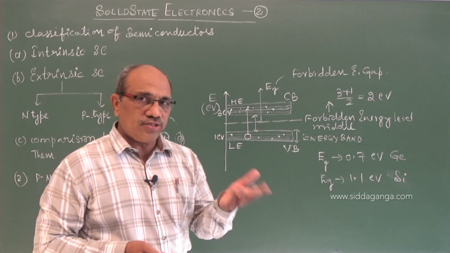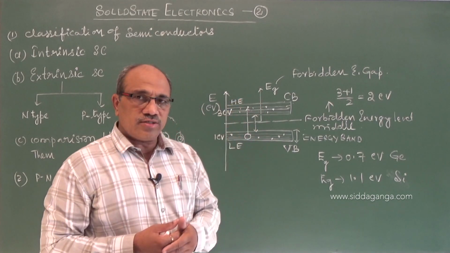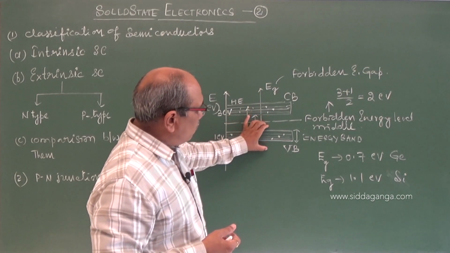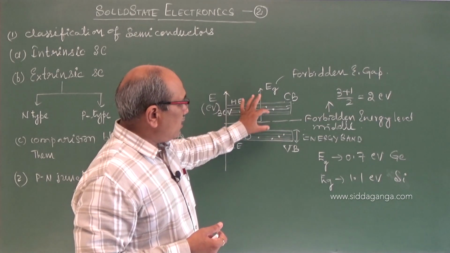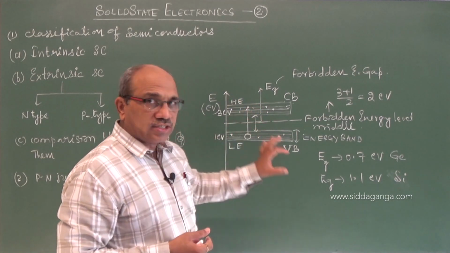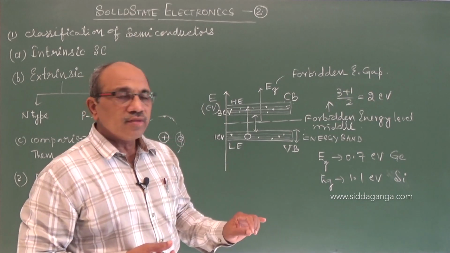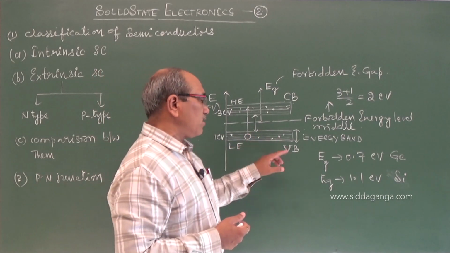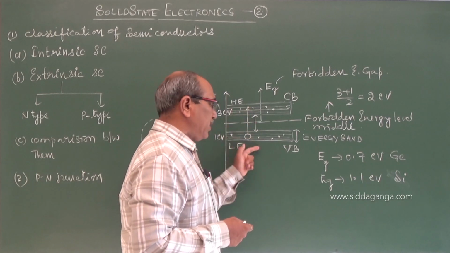As the temperature increases, the number of electrons going to the conduction band increases due to thermal energy. That widens the conduction band. The number of holes also increases, widening the valence band. Thermal agitation breaks chemical bonds between the atoms and generates electron-hole pairs.